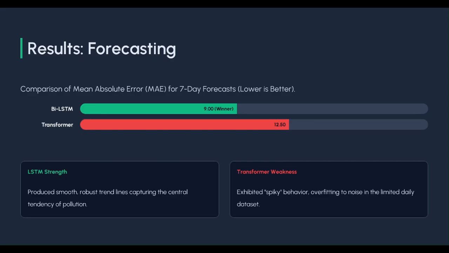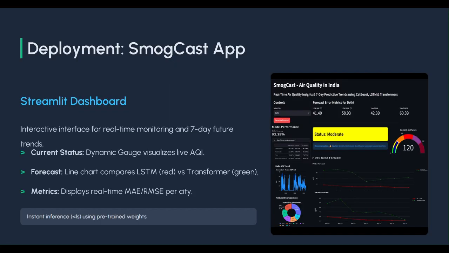Numerically, bi-LSTM achieved the lower MAE, that is mean absolute error, typically ranging from 9 to 11, and lower RMSE, root mean square error, compared to Transformer, whose MAE ranged from 11 to 12. This confirmed that the LSTM's gating mechanism and bidirectional processing helped in capturing gradual pollution transitions more effectively as compared to transformer. Now we will move ahead to our plots and demonstration.